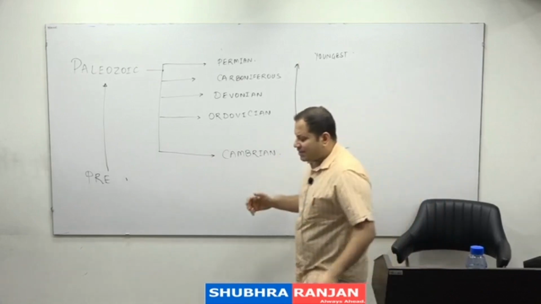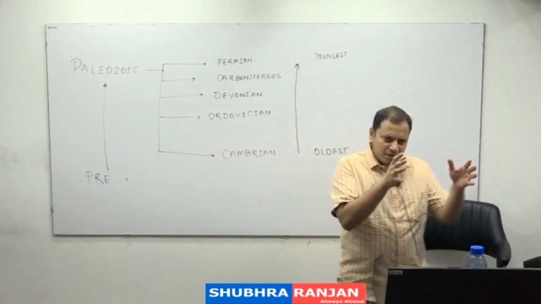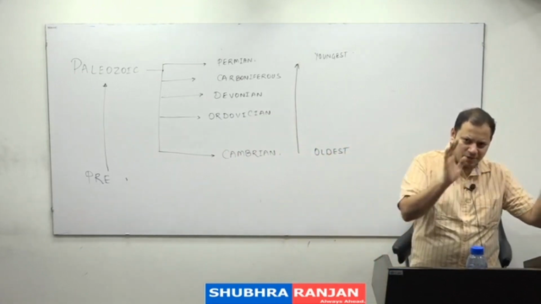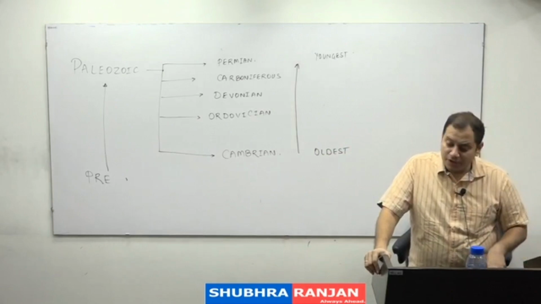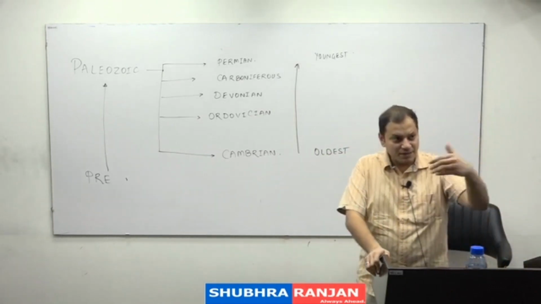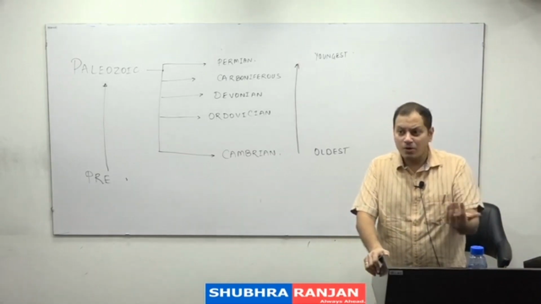Or they can ask you a question how they are divided. सबसे पहले eon is further divided into eras, eras are further divided into periods, and periods are further divided into epochs. So you should know the geological time scale also in the chronological order.